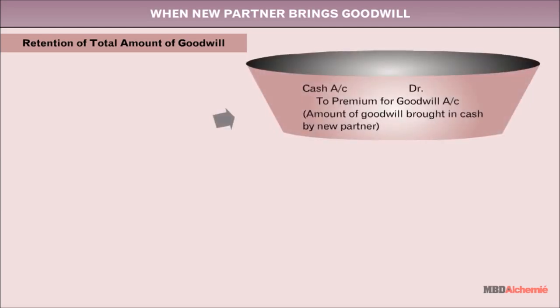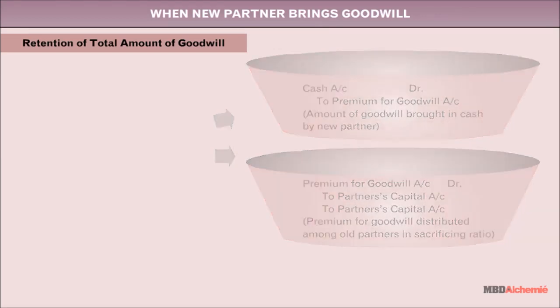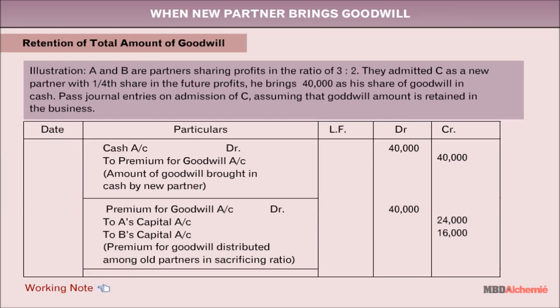Retention of total amount of goodwill. When the total amount of goodwill paid by the new partner is retained in the firm, two journal entries are passed. First, for receipt of the amount of goodwill, and second, for appropriation of the amount of goodwill to old partners' capital accounts in their sacrificing ratio. Let's understand with an example.